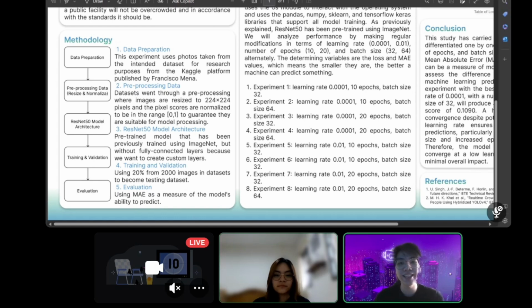Okay, next, what kind of methodology do we use to approach this program? Our program uses CNN approaches to detect and count crowds in public. To achieve effective crowd counting, our methodology involves 5 steps, which are data preparation, preprocessing data, the model architecture that we use, training and validation, and lastly, we evaluate our trained model. For data preparation, we take 2000 images from the Kaggle platform posted by Francisco Mena.